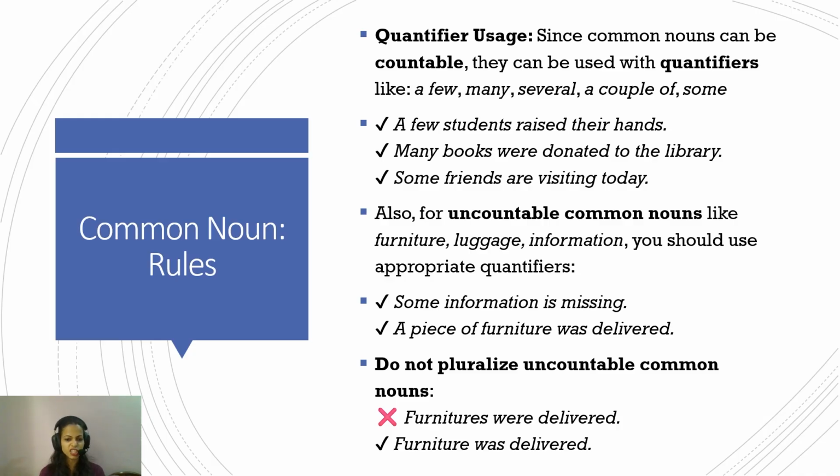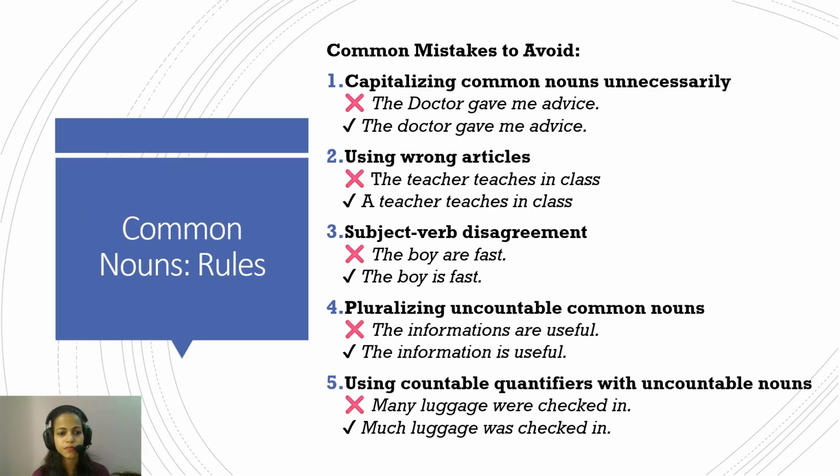There is no such thing as furnitures. So do not pluralize the uncountable nouns. So furnitures were delivered, it's wrong. Furniture was delivered. So furniture will always be used as furniture. Again, it does not become furnitures. We'll do this category because it's a very confusing category. We'll do this again at the end.